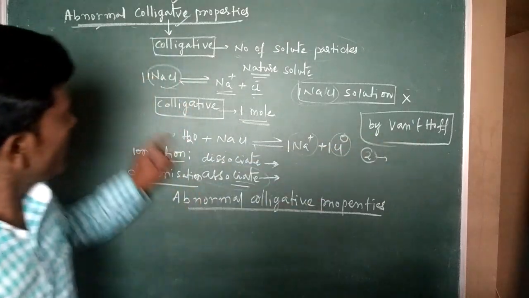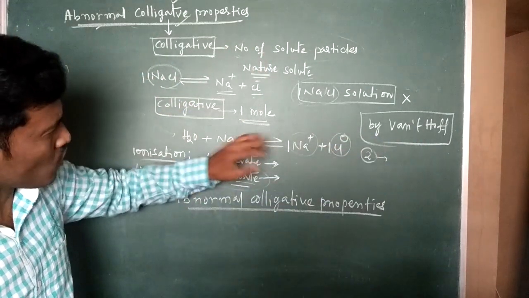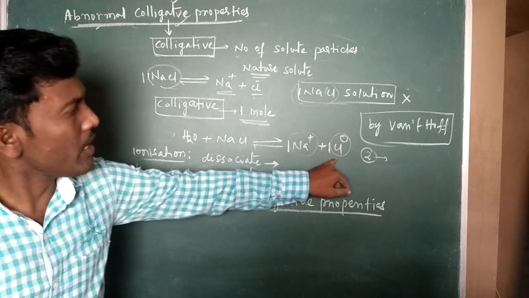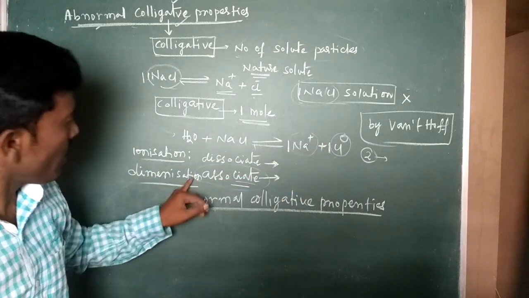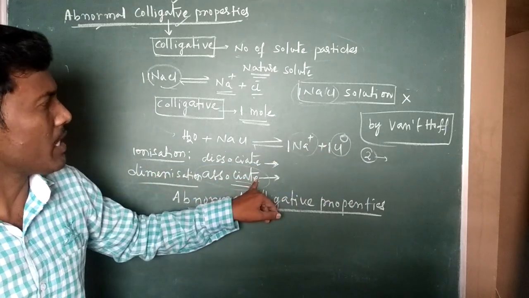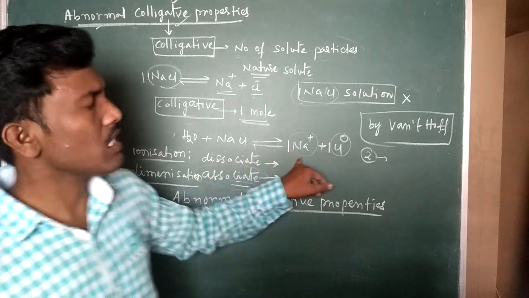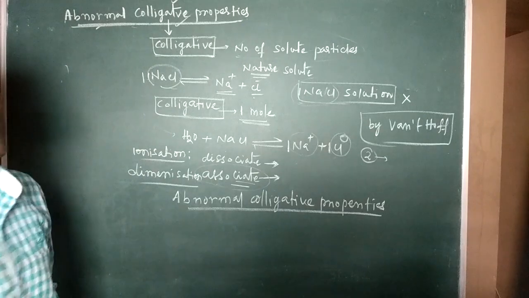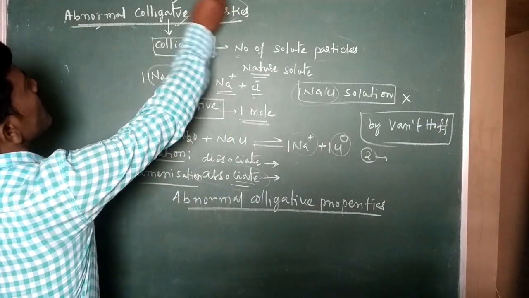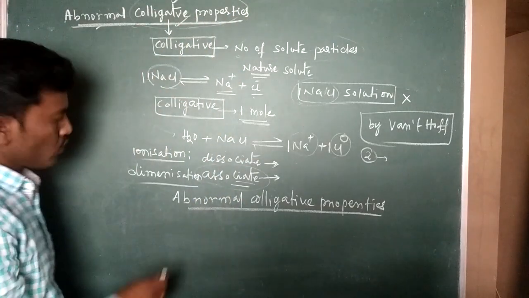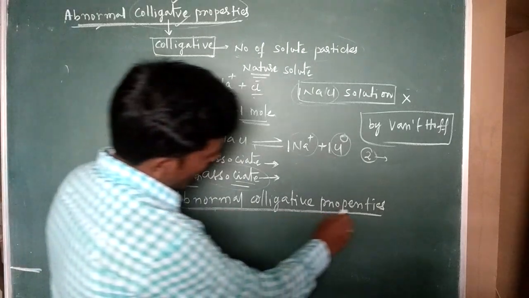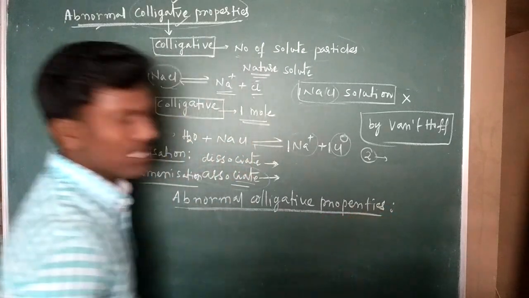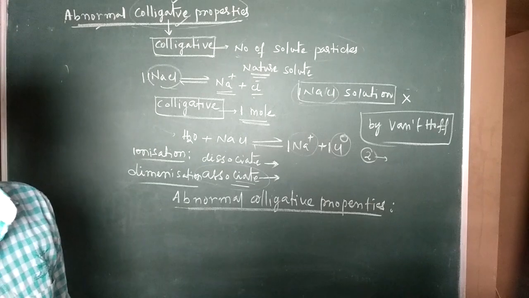According to Van 't Hoff, it is not the number of moles of solute particles, but the number of ionization particles, dissociation particles or association particles of a solute present in a solution. Based on that, the colligative properties are a little bit modified. Those properties are called abnormal colligative properties.